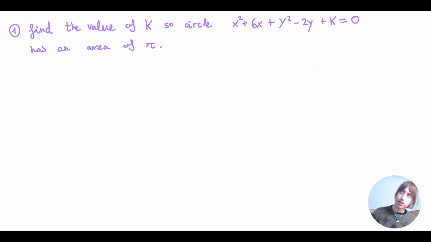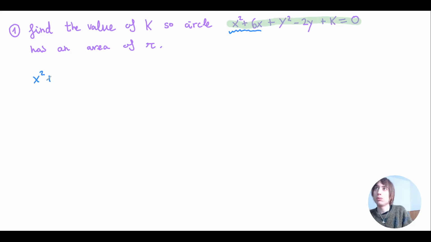Alright, first exercise. Find the value of k. So the following circle, let's highlight it, has an area of pi. Okay, so first thing I notice is that the circle is not in standard form and I can't see its center. So first I want to try to fix this expression, and then I'll try to fix the other one.